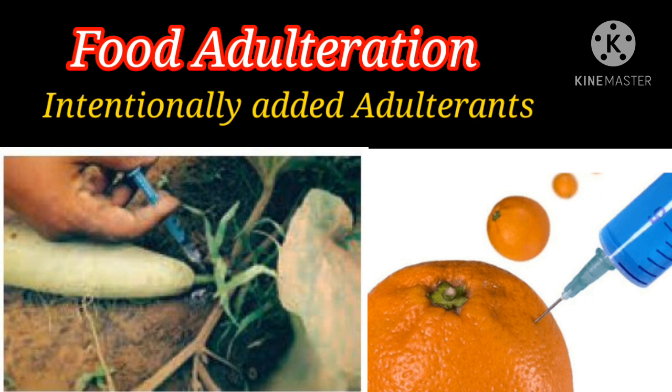Clear, children? So, in food adulteration, there are 3 methods by which they add to the food items. What are they? Natural adulterants, which is natural adulteration. Second one, incidental, which happens accidentally. Third one, intentionally added adulterants. So, with their knowledge, they are adding some chemicals for financial gain.